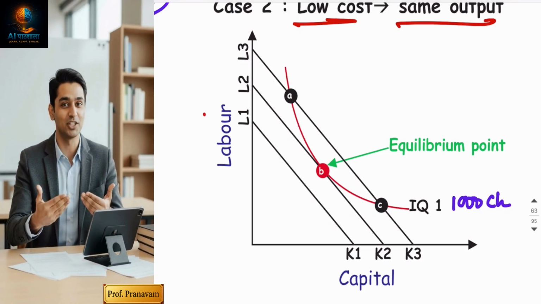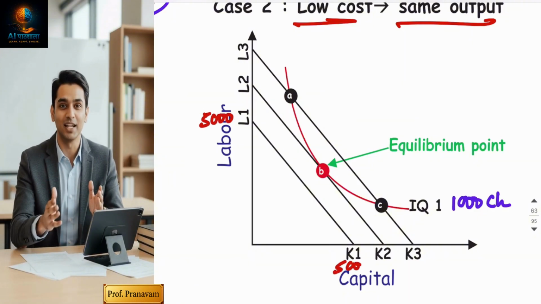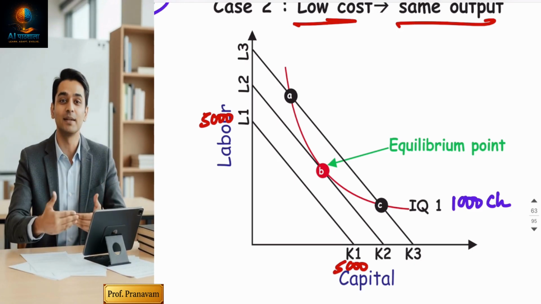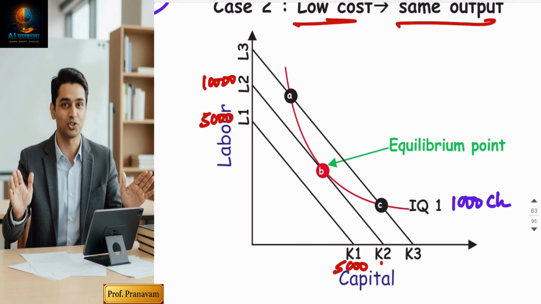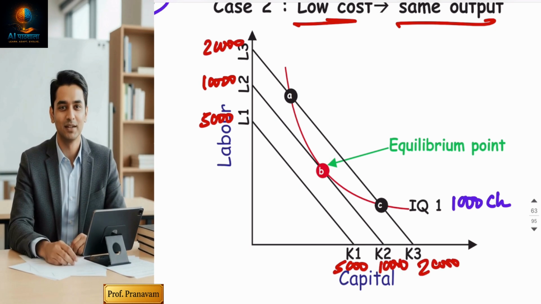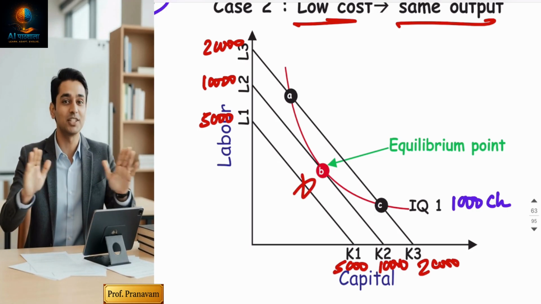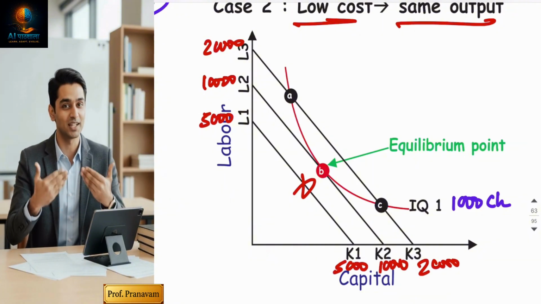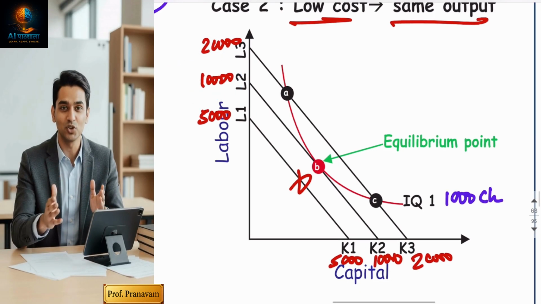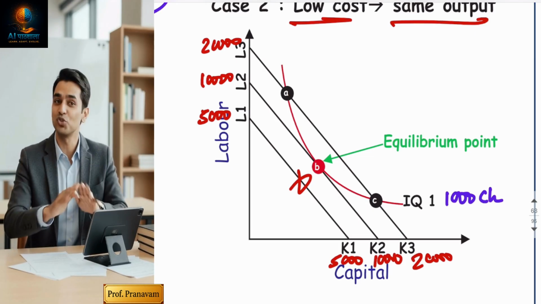So three budget lines are given. The first budget is 5,000 as my cost. The businessman wants to produce 1,000 chocolates in 5,000 rupees, 10,000 rupees, and 20,000 rupees. Three budget lines are there. Now, in 5,000, you cannot produce 1,000 chocolates. That's why my isoquant curve does not touch K1 and L1. So ignore it. Now you have two options. You can produce 1,000 chocolates in 10,000 rupees cost, and you can also produce in 20,000.